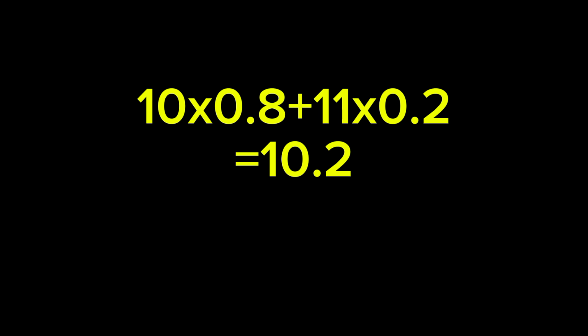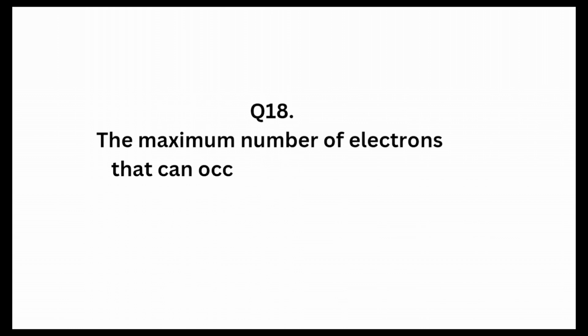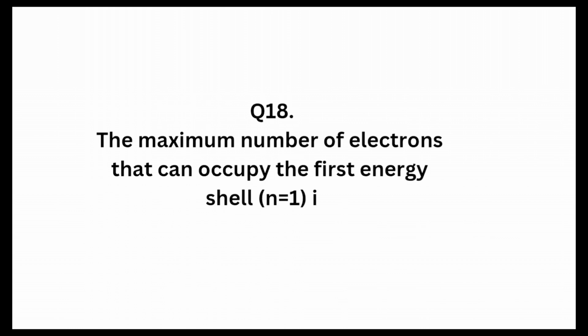Question 18. The maximum number of electrons that can occupy the first energy shell, n equals 1, is A. 2, B. 8, C. 18, D. 32. The maximum number of electrons can be determined by 2n squared, where n is the shell number. When n is equal to 1, 2 times 1 squared is 2 electrons. When n is equal to 2, 2 times 2 squared is 8 electrons. When n is equal to 3, 2 times 3 squared is 18 electrons.